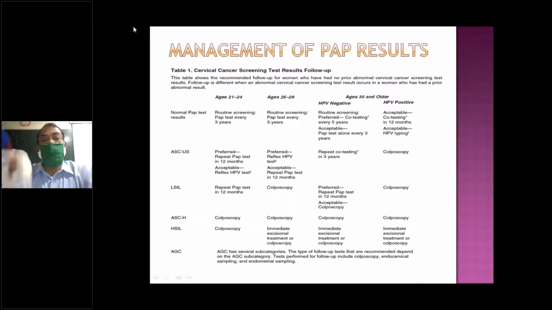So this is the screening procedure. If it is every year for 3 years, then after that every 3 years. After that, again, if HPV is negative, then every 5 years. If it's positive, you have to repeat it every 6 to 12 months, depending upon the severity, whether high grade, mild, moderate, or severe dysplastic cells. You have to repeat.